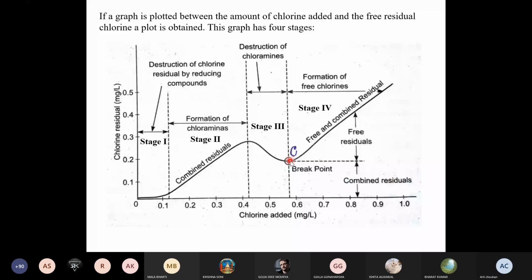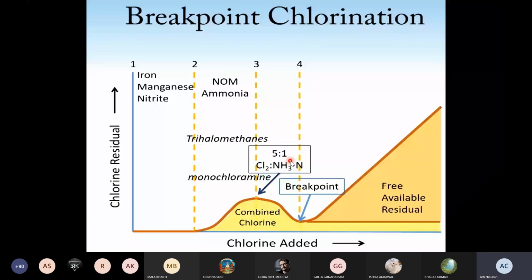I have one more graph of the break point chlorination. In the first stage, iron, manganese and nitrites react with the chlorine. That's why you do not have any chlorine residual here, because all the chlorine is in the form of inactive chlorine.